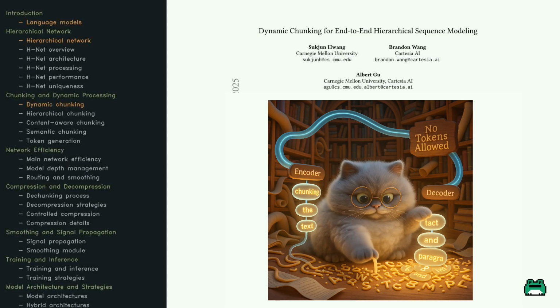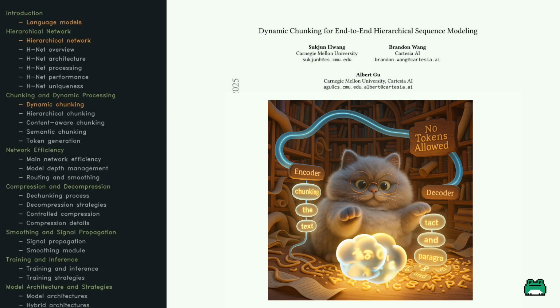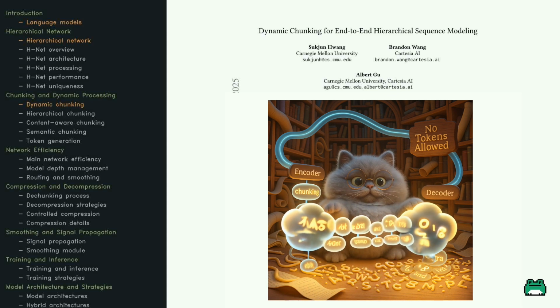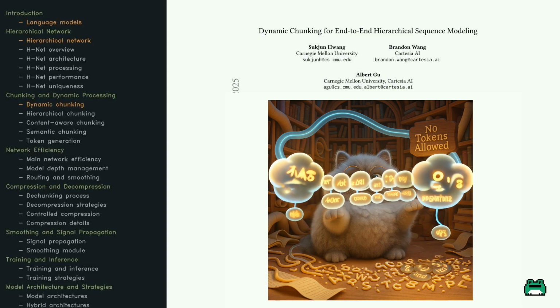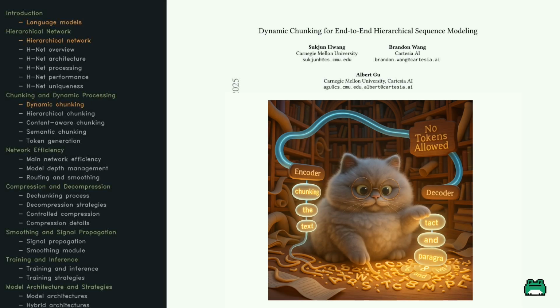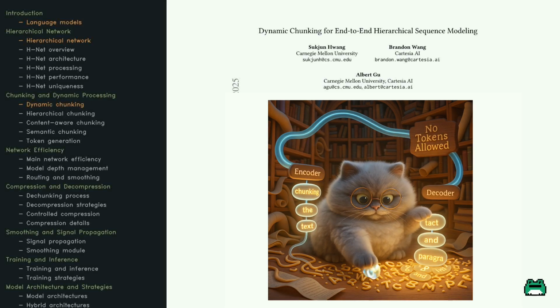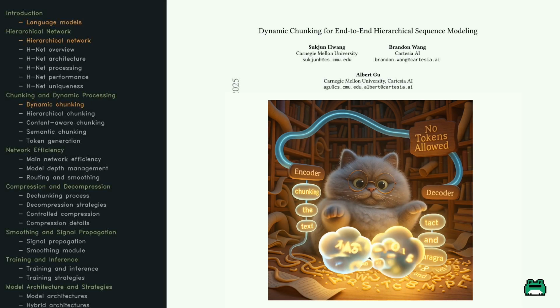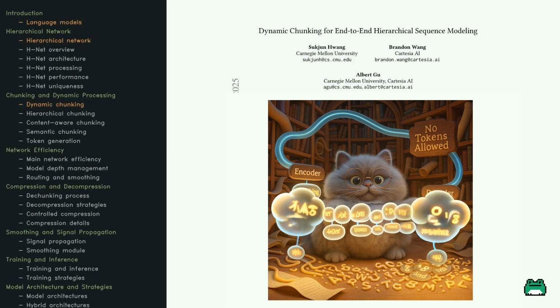Trying to read a book where every word has to be pre-approved by a librarian. That's kind of how today's language models work. They rely on tokenization to break text into chunks before learning anything. But what if the model could decide for itself how to slice up the text?